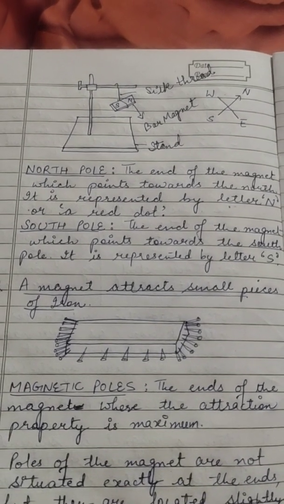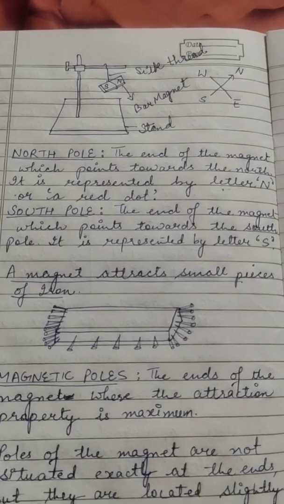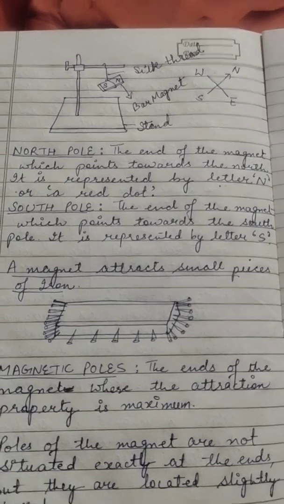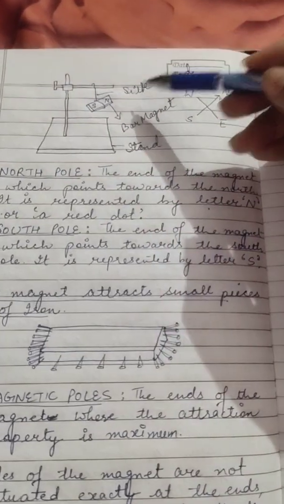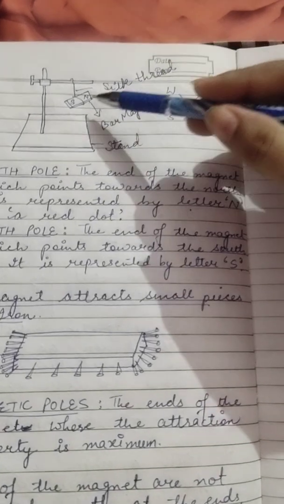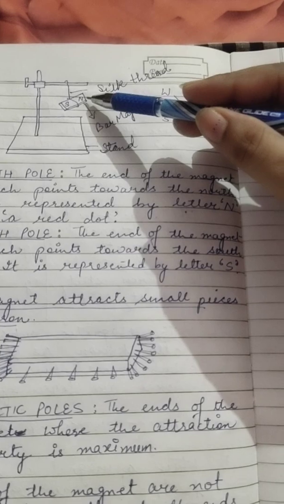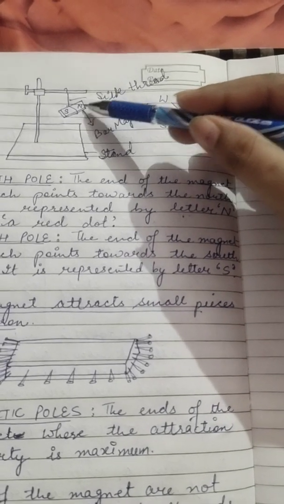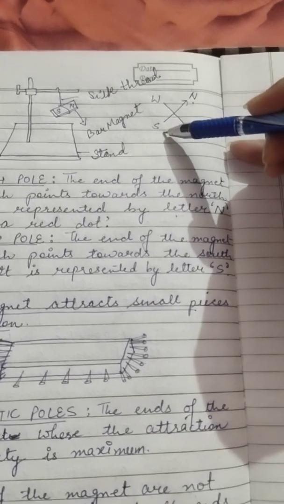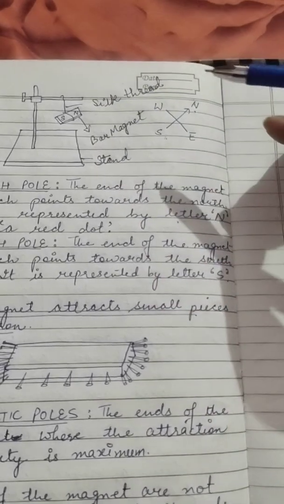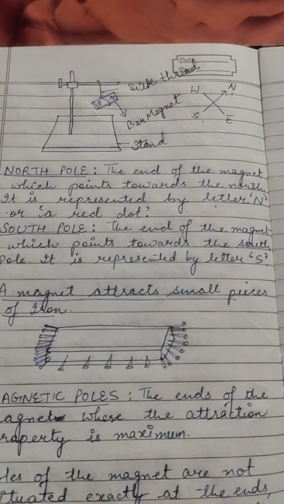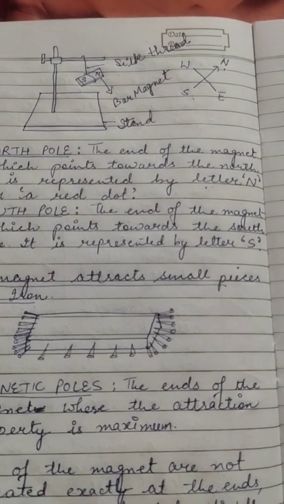The south pole is the end of the magnet which points towards the south, and it is represented by the letter S. Here you can see the end pointing towards north is the north pole, represented by N, and the end pointing towards south is known as the south pole or south seeking pole. You can say anything as per your wish.